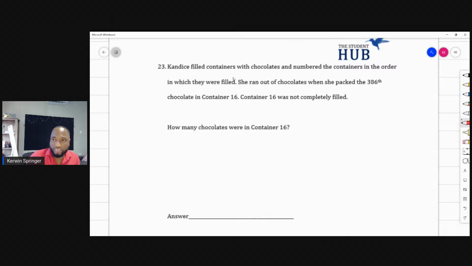Candice filled containers with chocolates and numbered the containers in order in which they were filled. She ran out of chocolates.